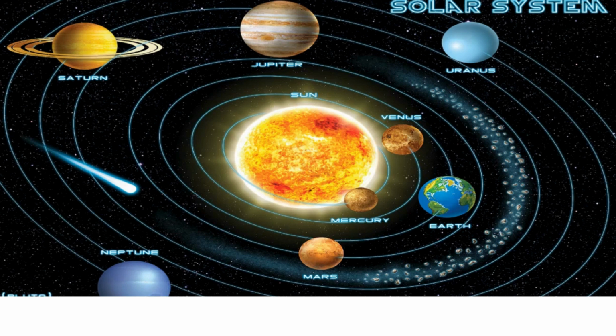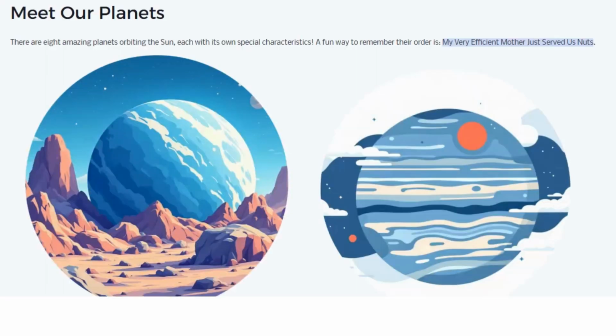There is not only one solar system. There are millions and millions of stars, and millions of stars have their own gravitational pull, and that gravitational pull contributes to many millions of planets revolving around it. So our solar system is just one of them. There are millions of galaxies, and each galaxy has millions of stars, and each star has a solar system.